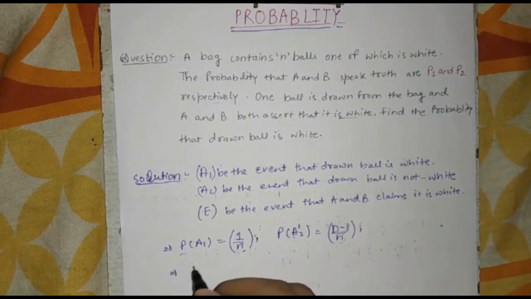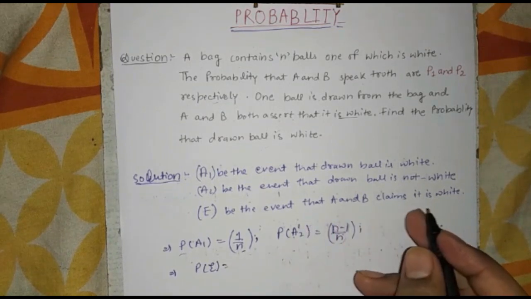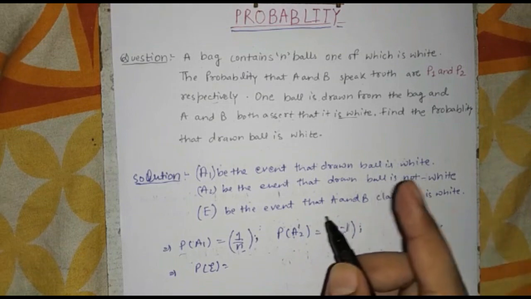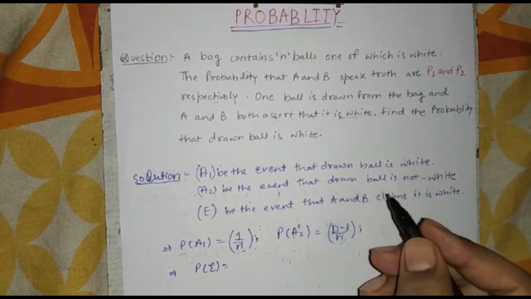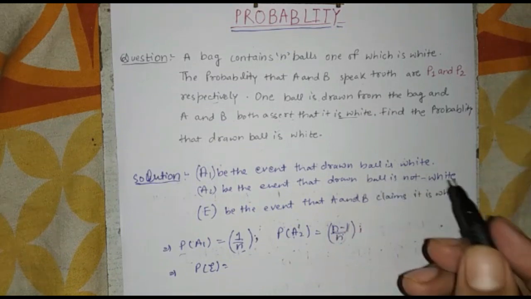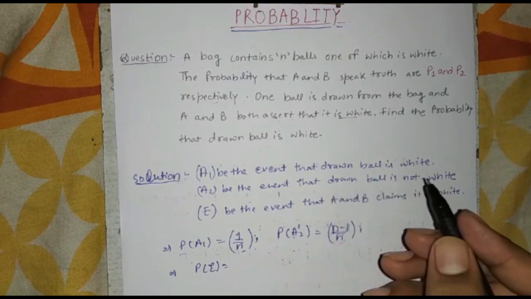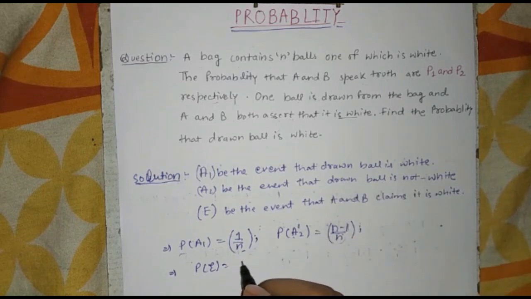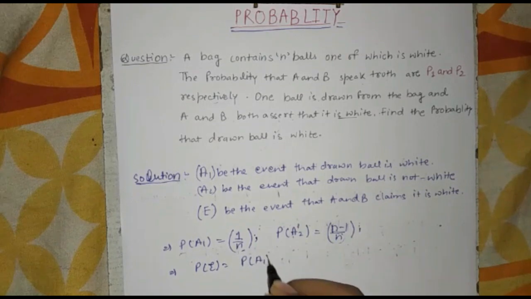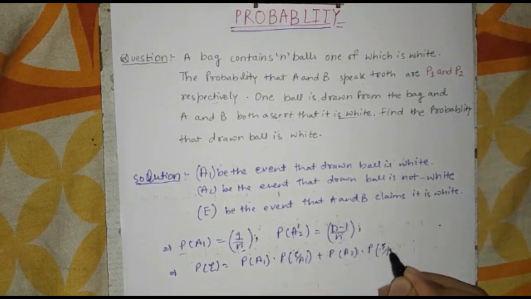And what is P of E, that both A and B claim that it is white? It is only possible if both A and B speak truth or if both A and B lie. If one of them says truth and the other lies, then this event can't happen. So P of E is equal to P of A1 into P of E given A1 plus P of A2 into P of E given A2.